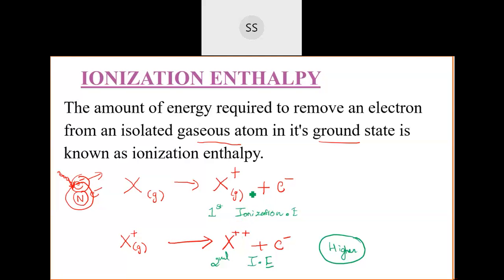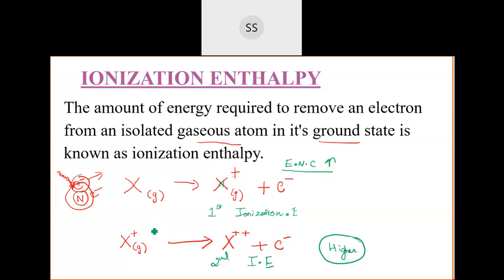So what happens is, when you remove an electron, in this first case, when I have removed one electron, the effective nuclear charge will increase, because the ratio of the number of electrons to the number of protons is less. So this nuclear charge will increase. In that case, this nucleus will be able to hold that electron more tightly. When the number of electrons becomes lesser and lesser, it becomes easier for the nucleus to hold the electrons. So this nucleus will hold the electrons present in the outermost shell tightly. So effective nuclear charge increases.